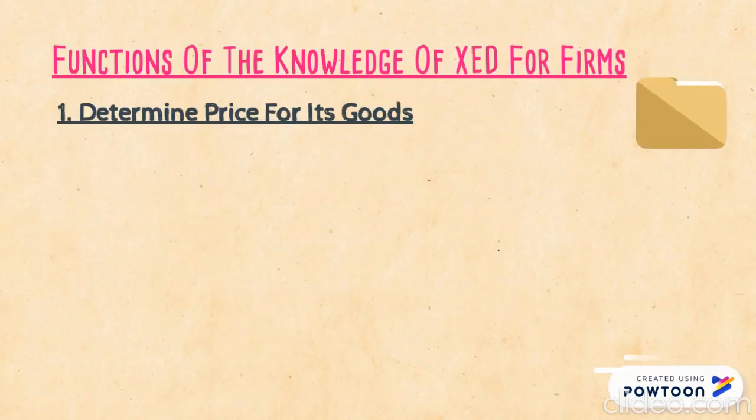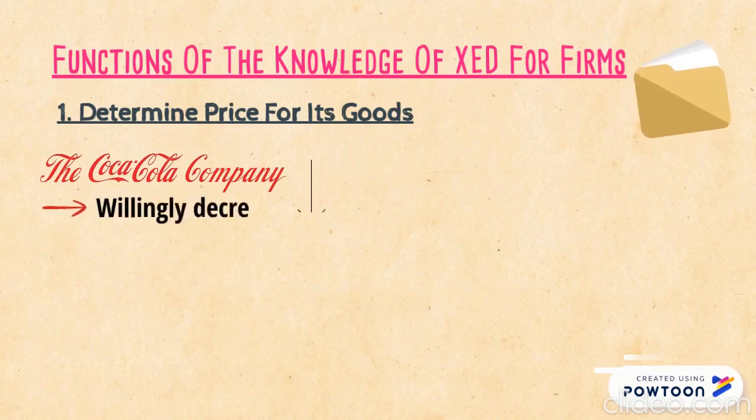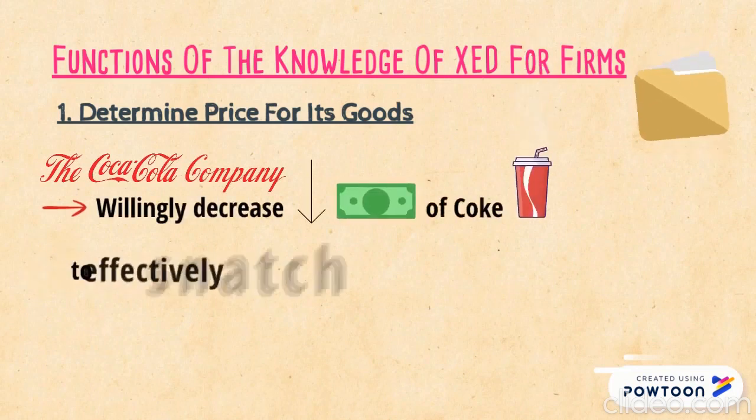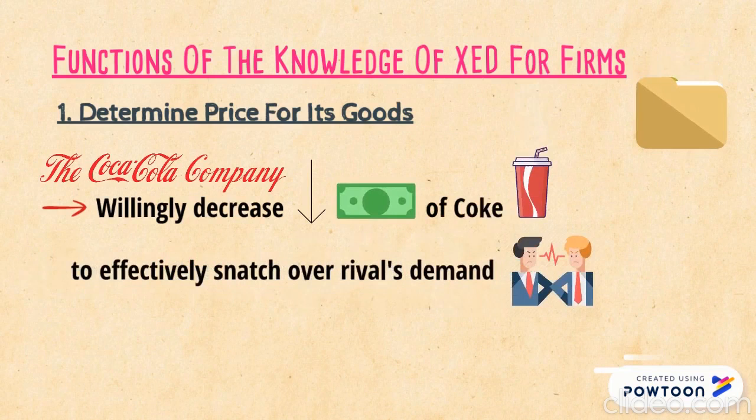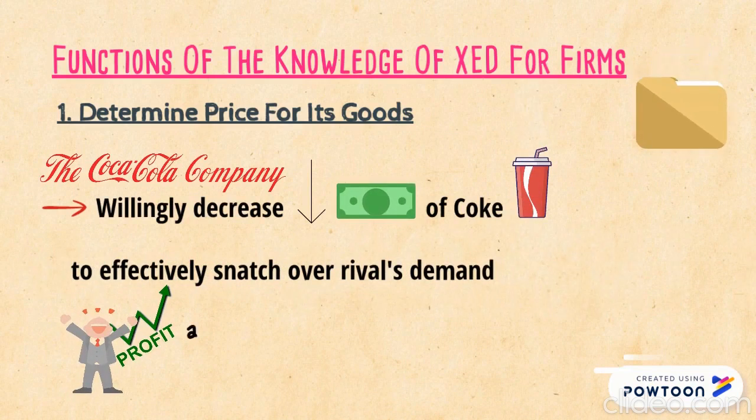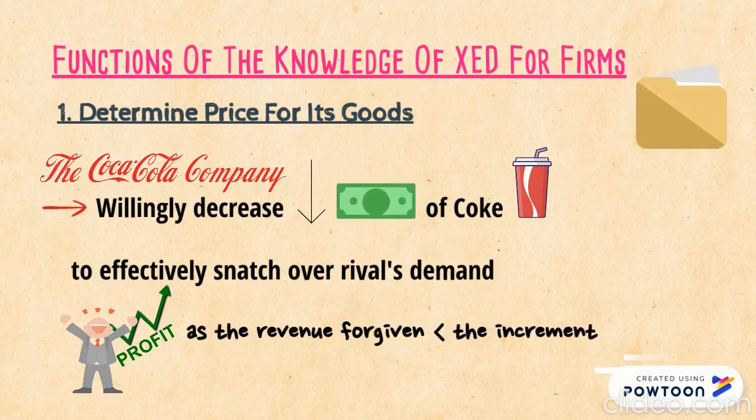On the other hand, Coca-Cola may choose to willingly decrease the price of Coke to effectively snatch over rivals' demand, bringing a higher profit for the firm as the revenue forgone due to the decrease in price would be proportionally lower than the increment of revenue from the higher sales.